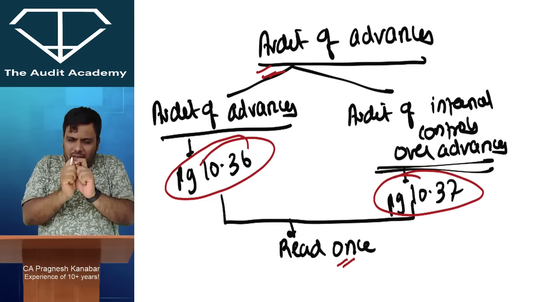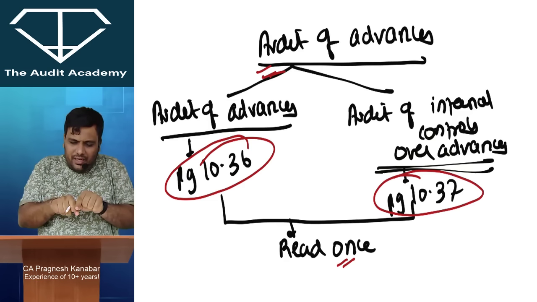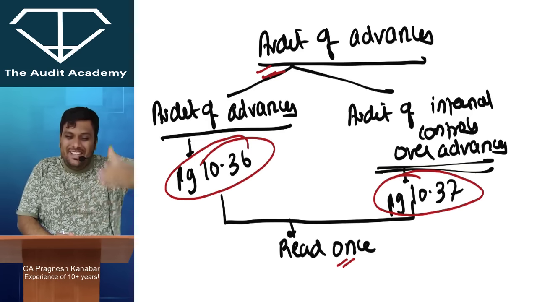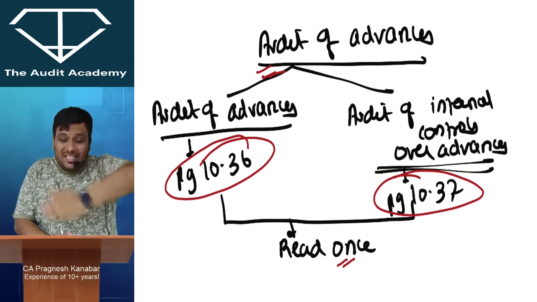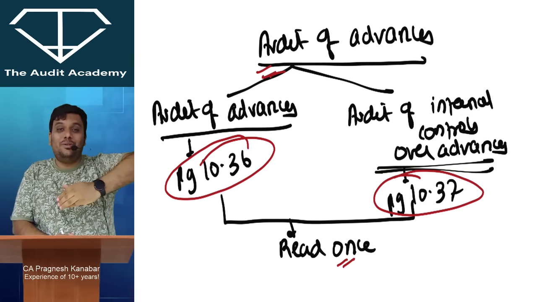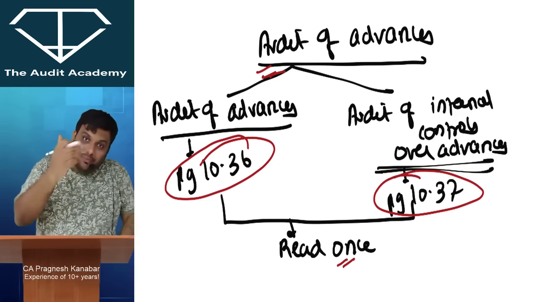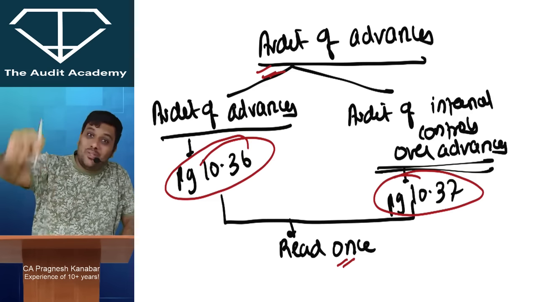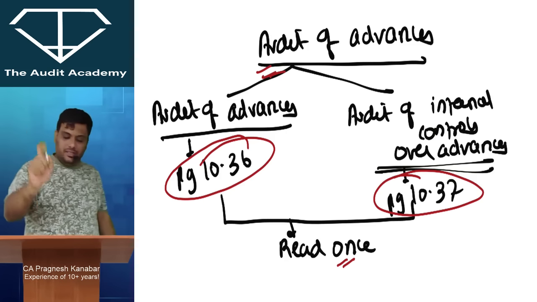For an advance, someone will first submit an application, that application will be screened, the creditworthiness of the borrower will be seen. So you have to discuss the process in detail and keep on saying check whether the sanctioning of the loan, disbursement of the loan, utilization of the loan, booking of the security. You have to keep a calculation of interest. You have to keep on talking about the whole process. So these are two different answers: audit of advances and audit of internal control over advances.